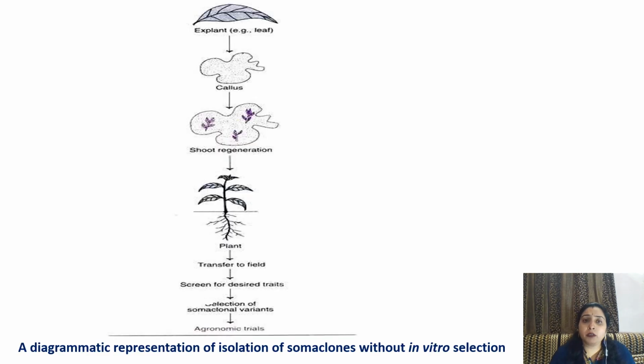Here in this diagram, this is shown. Leaf is taken as an explant, it is cultured, callus is formed, then by the alteration of hormone, organogenesis is induced, that means shoot regeneration, and the whole plantlet is formed. This plantlet is transferred to the field, screening for desired trait is done, and detection of somaclonal variation is done.